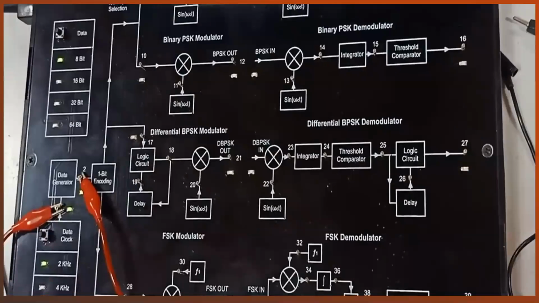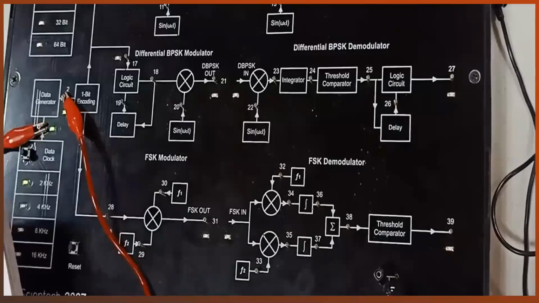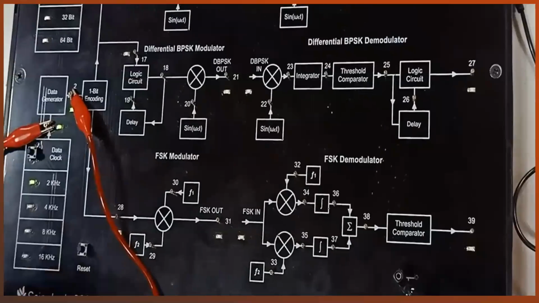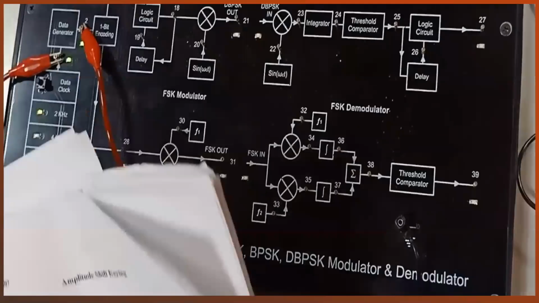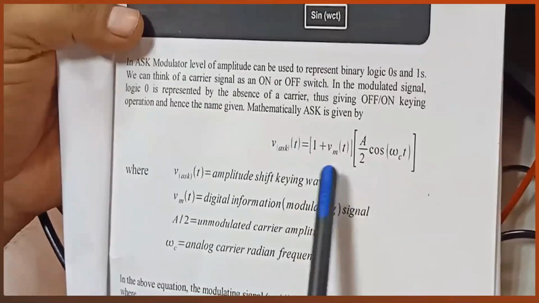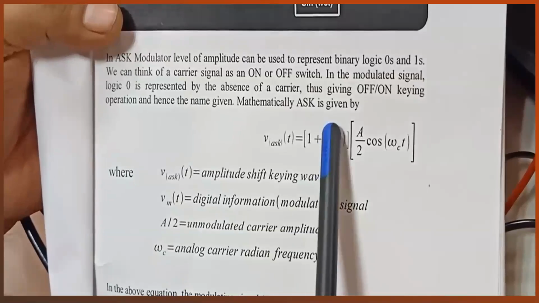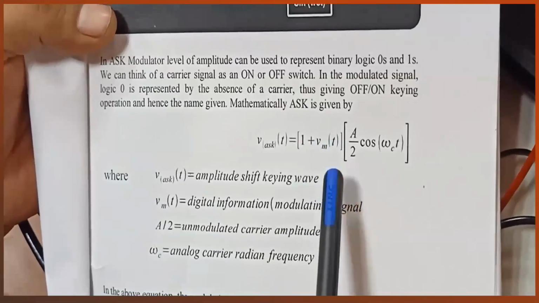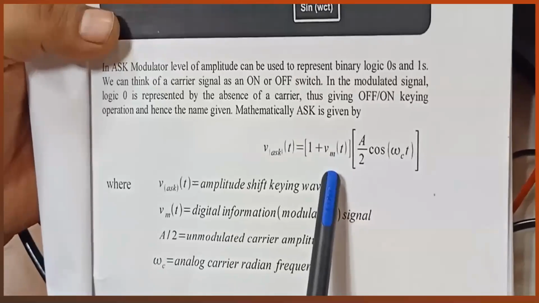Now ASK modulation. In ASK modulation, mathematically we have this relationship. VASK, the modulated signal, is equal to 1 plus VM, where VM is the master signal bit information. This can be 1 or 0.